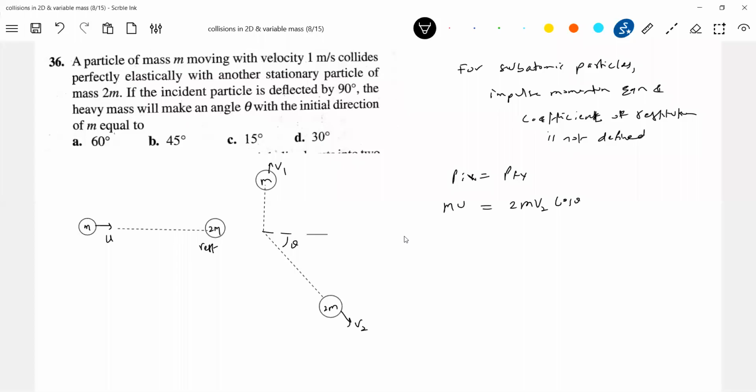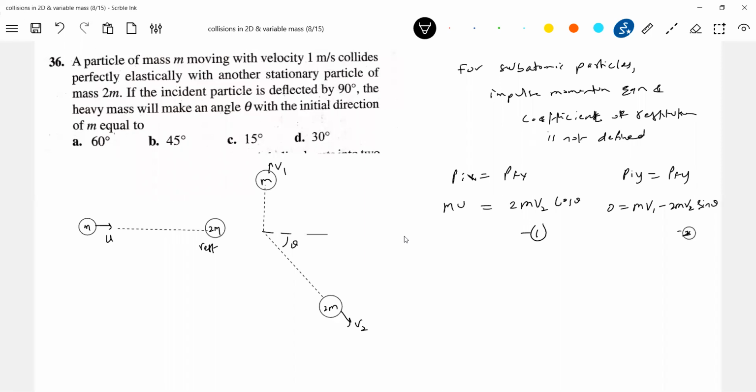Then along the y-axis, initial momentum 0, final mv1 minus 2mv2 sin theta. Squaring equation 1 and 2 and adding will eliminate theta. Equations 1 and 2 are there, so I need one more equation.